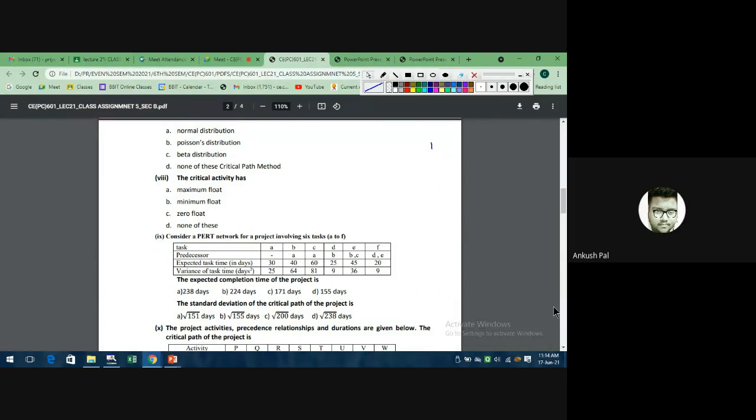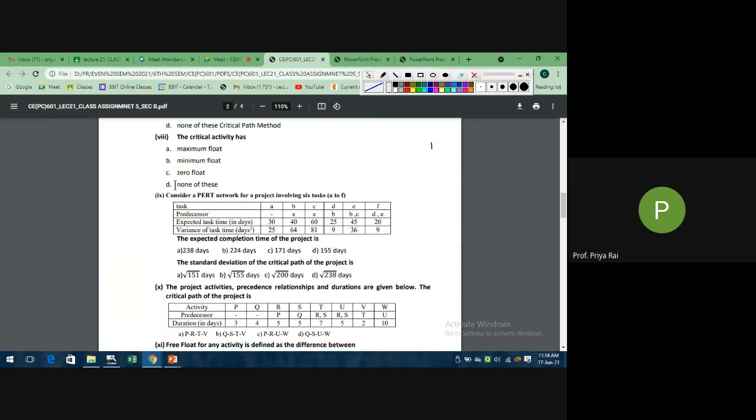The critical activity has maximum float, minimum float, zero float, none of this. Ma'am, zero float, that is what I know. Yes, all the floats should be zero. If they give you only the total float here, then also it should be zero. For a critical activity all the float must be zero. So option C is correct. Now this thing you have to do, everyone, please do this one. Not a single student should skip, everyone.